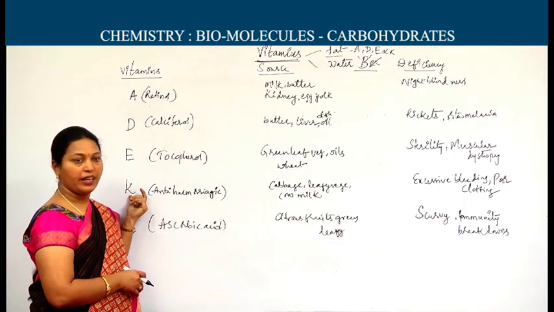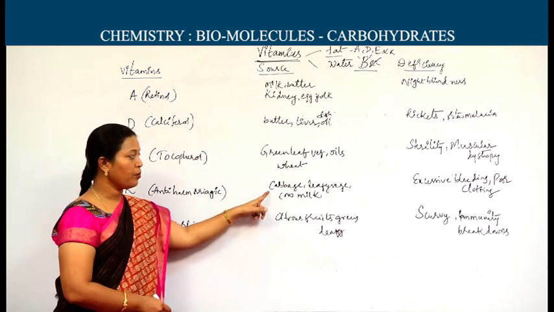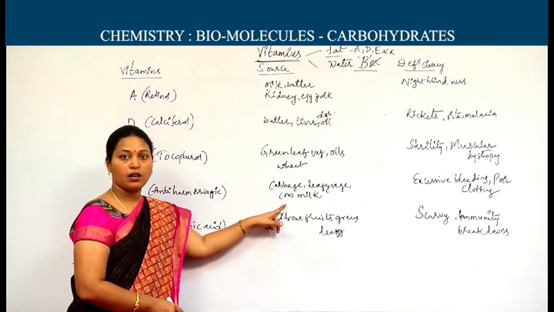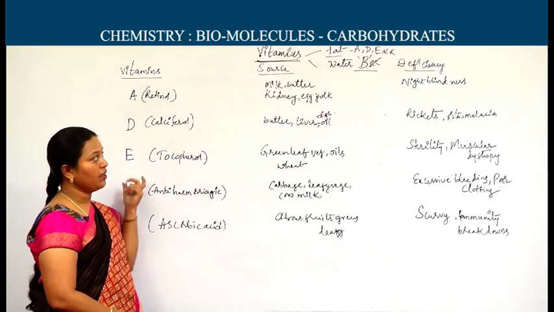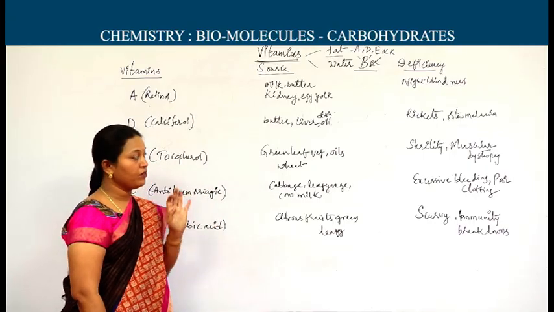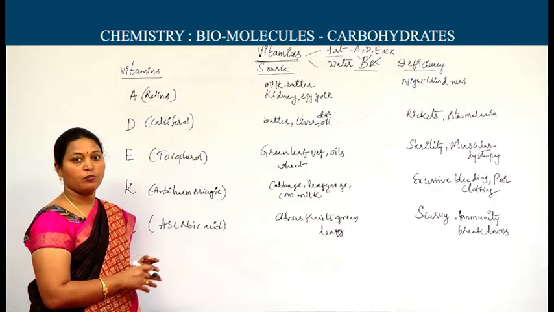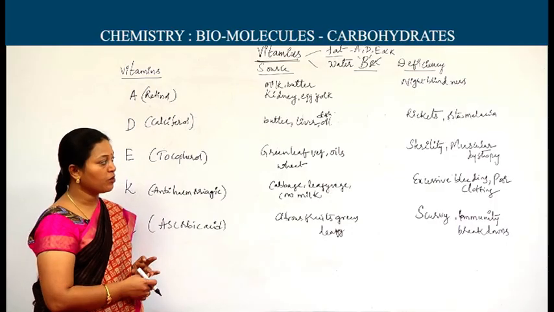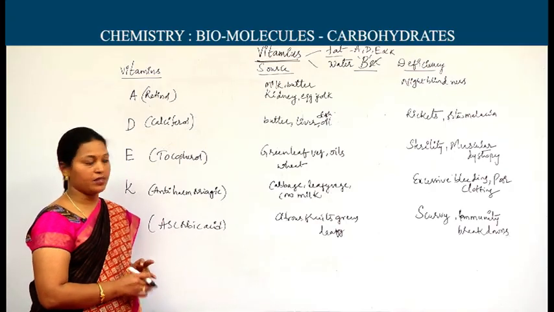Next, vitamin K, it is anti-hemorrhagic. The sources are cabbage, leafy vegetables, cow milk. We may get this vitamin K from them. If we are unable to get enough vitamin K, we may suffer the deficiency disease of excessive bleeding. If there is any scratch or cut on the body, the blood comes out continuously, and the coagulation ability may reduce.